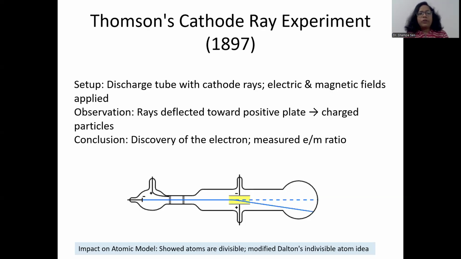The setup was a discharge tube with cathode and anode plate, and electric and magnetic fields were applied when rays evolved from the cathode and moved towards the anode.